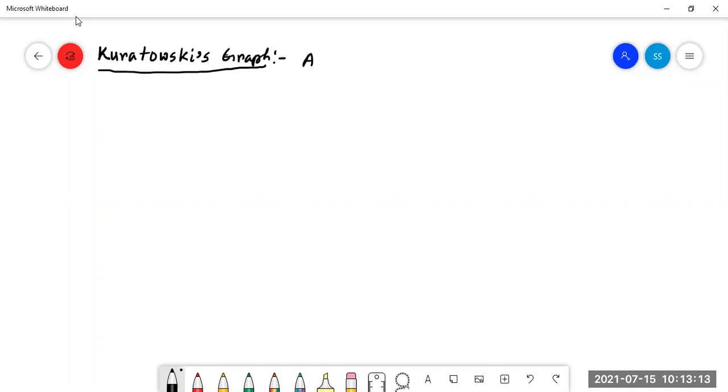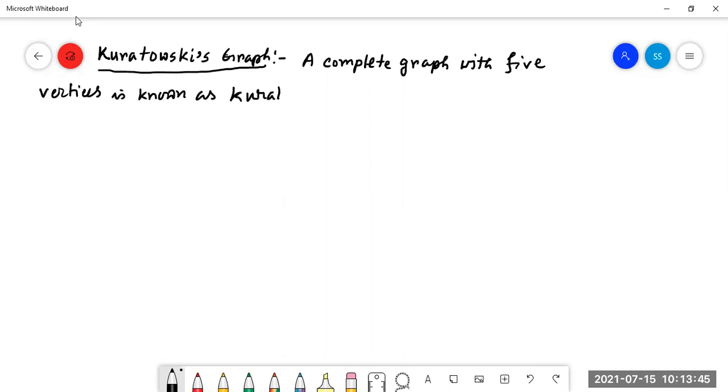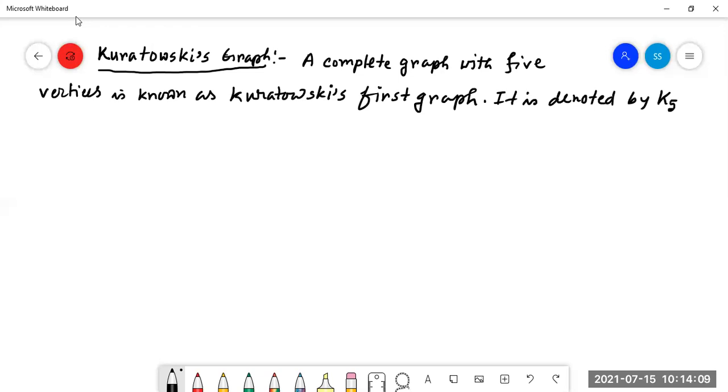Which is Kuratowski's graph? A complete graph with five vertices is known as Kuratowski's first graph, and it is denoted by K5.